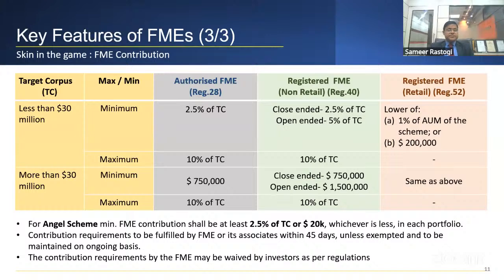from the asset manager. For angel funds, in GIFT City many angel funds are active. They are doing a good amount of transactions. And for an angel scheme, the minimum FME contribution is 2.5% of the target corpus or $20,000, whichever is less. And the contribution requirement is to be fulfilled by the FME or its associate within 45 days, unless exempted, and to be maintained on an ongoing basis. So all these things you can see, this kind of skin in the game is required by the investment manager. And these are the crucial things when you are structuring or deciding your funds in GIFT.